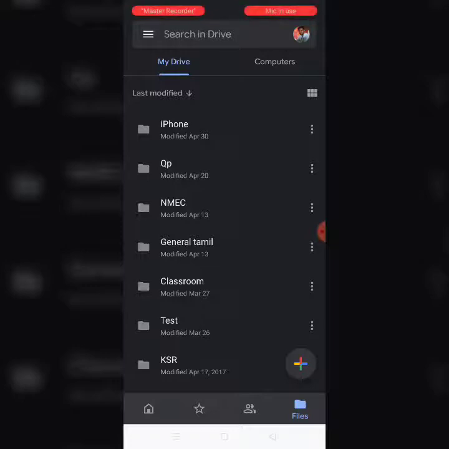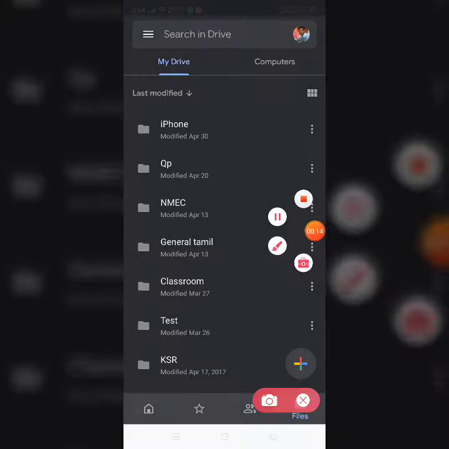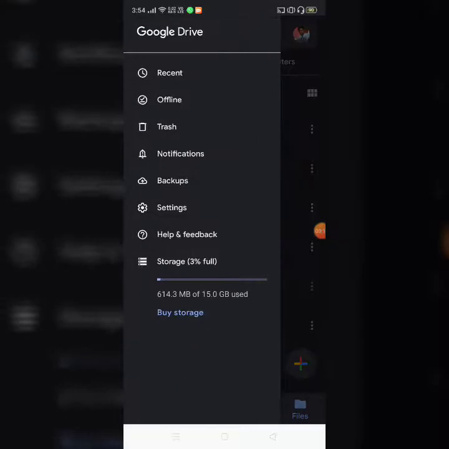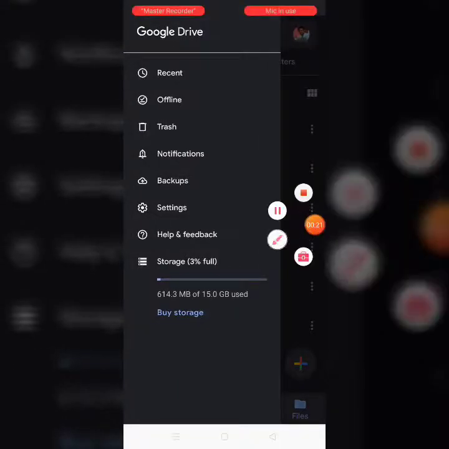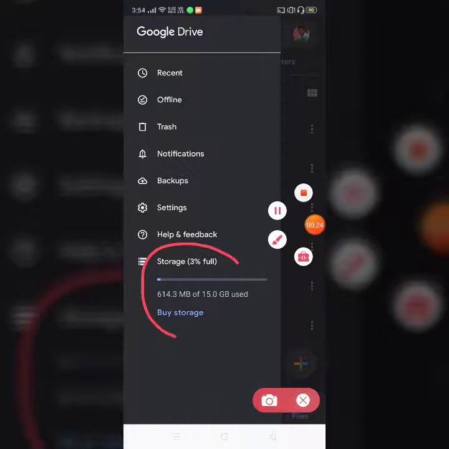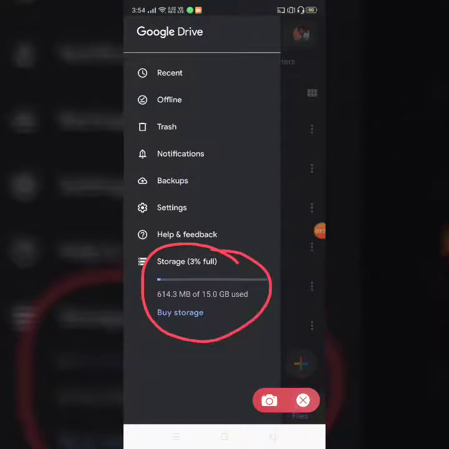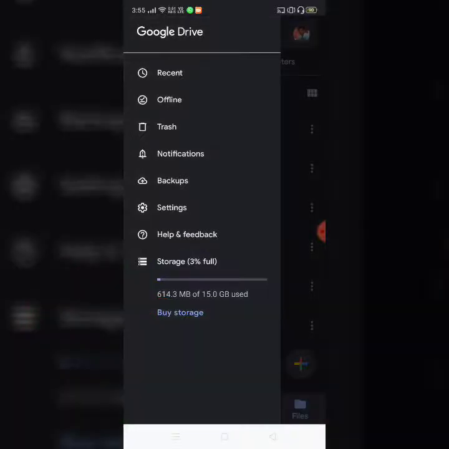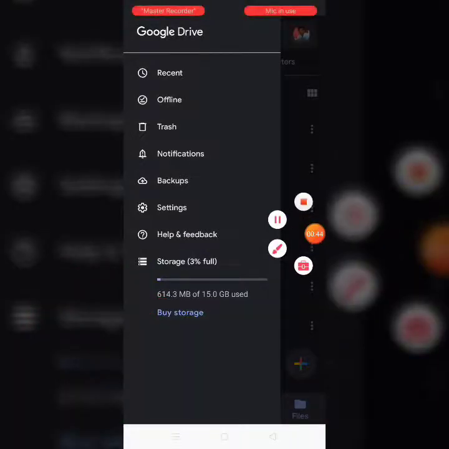Like the amount of storage space available for us. For that, you need to look at the menu option here, right on the top. Click on it, and you could see on the bottom how much space is available for you and how much has been occupied. Here 614 MB of 15 GB used. So I do have around 13 point something GB unused. This is the first thing we need to look at.